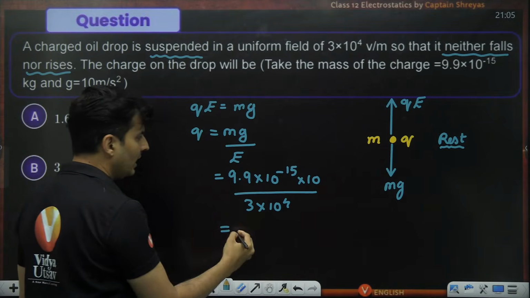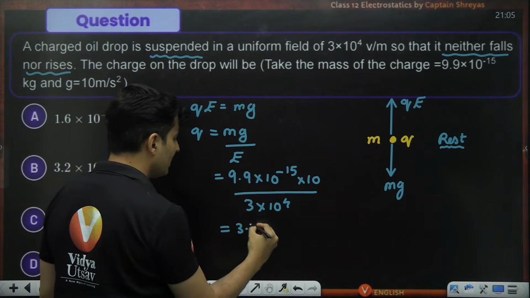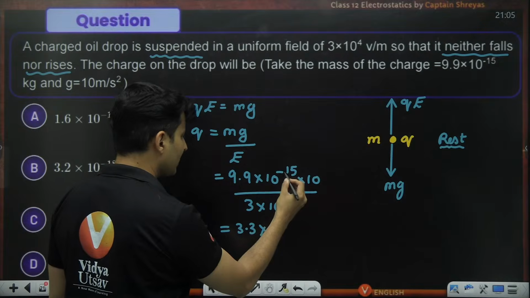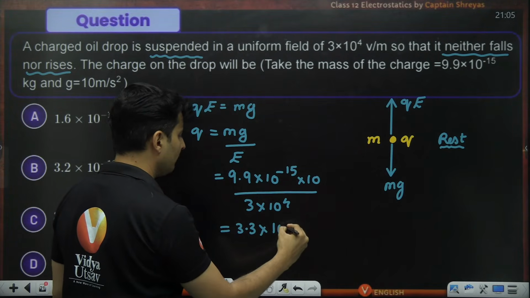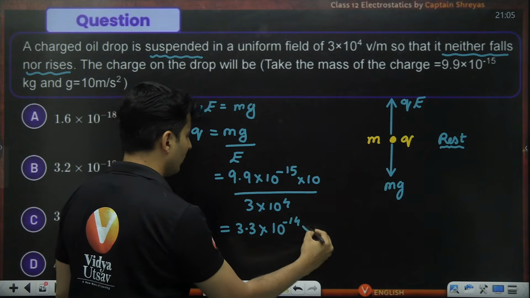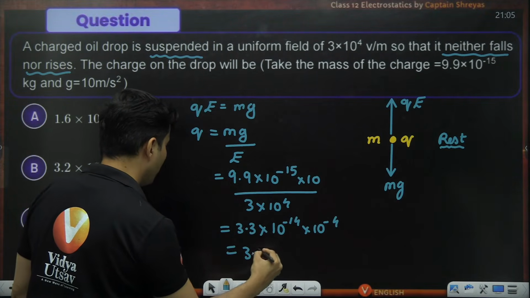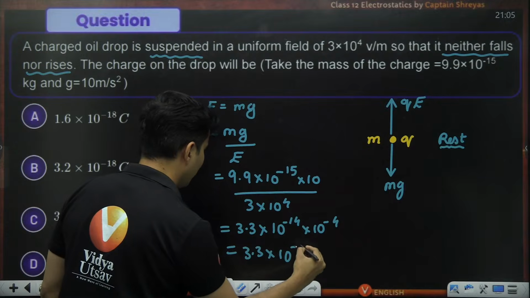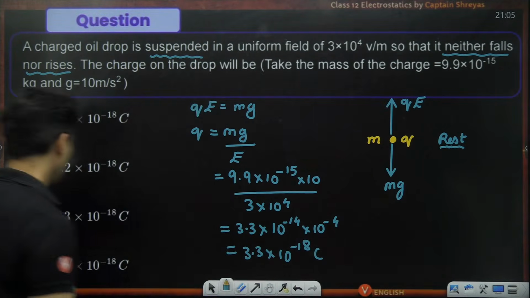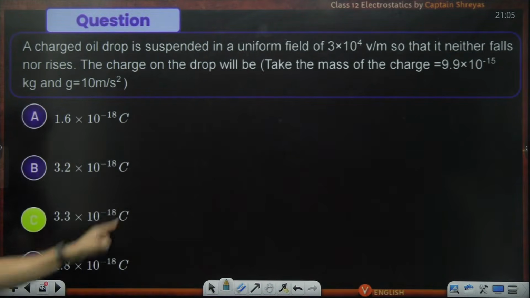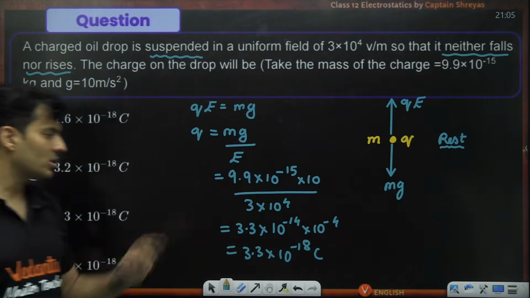Okay. 9.9 divided by 3 is obviously 3.3. This is minus 15, so it will become minus 14. And this 4 will go on the top as minus 4. So this will become 3.3 into 10 to the power minus 18 coulomb. So 3.3 into 10 to the power minus 18 coulomb, which is option C.